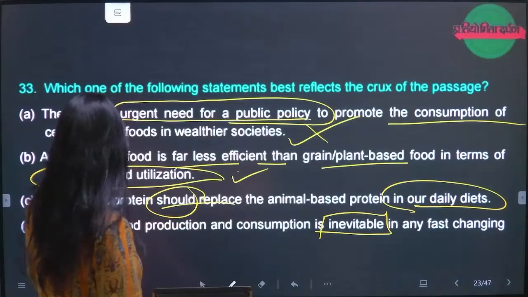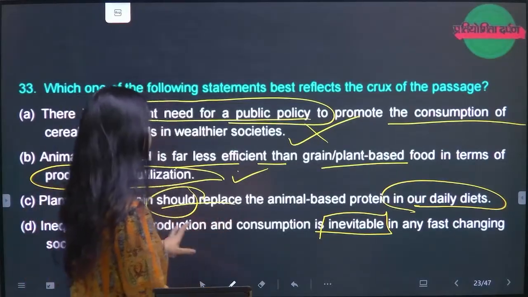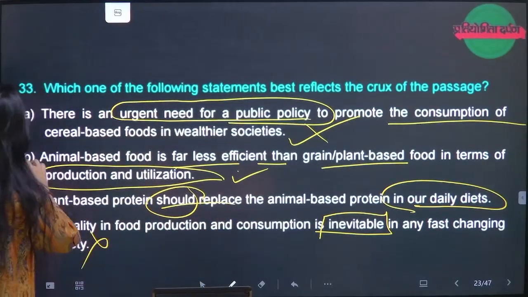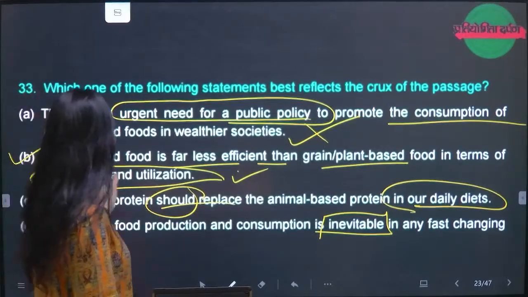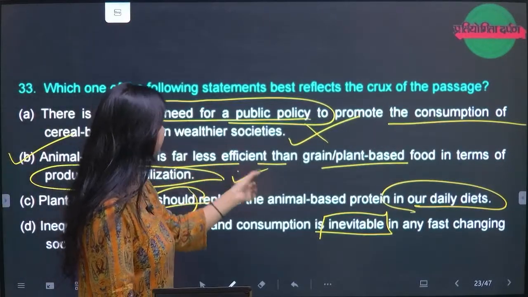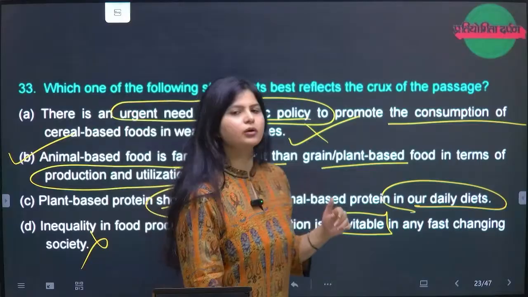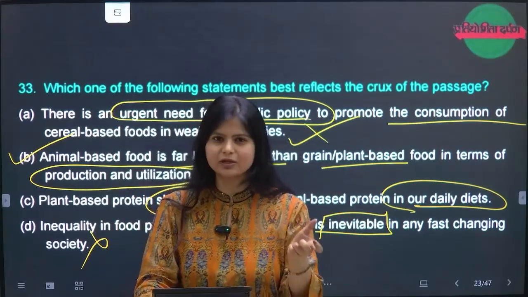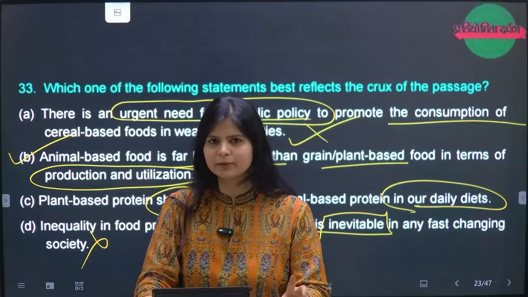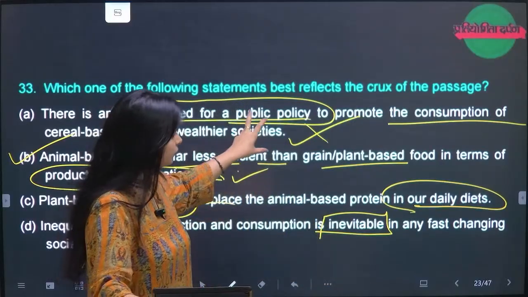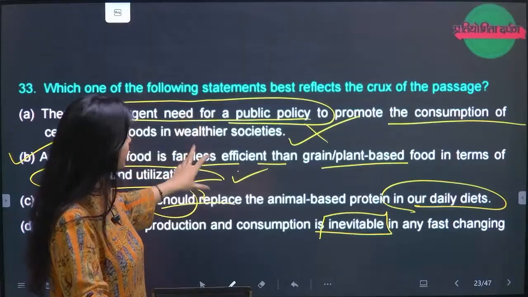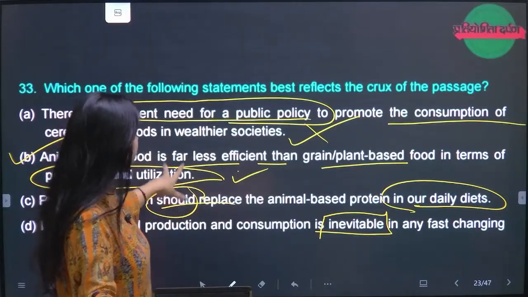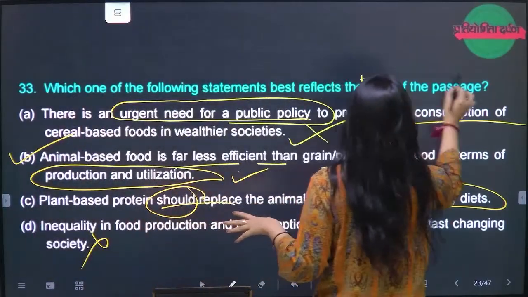Inevitable in any fast changing, no. The only option is B. Animal based food is far less efficient than the grain. This is what has been mentioned. Although they have not mentioned the wealthier community, going through all the options, I think B is the best crux of the passage.